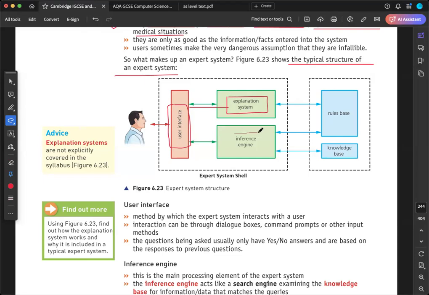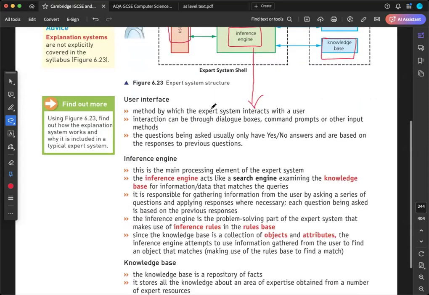And then there is an inference engine. What is the inference engine? We will do it later. Explanation and inference are both connected with some rules. So there are some rules, and then there is a knowledge base area where the inference engine is connected. So we need to learn what the user interface is and what the inference engine is. Let's see one by one.